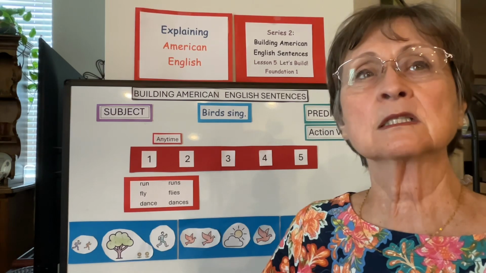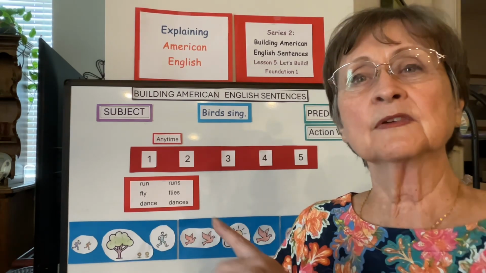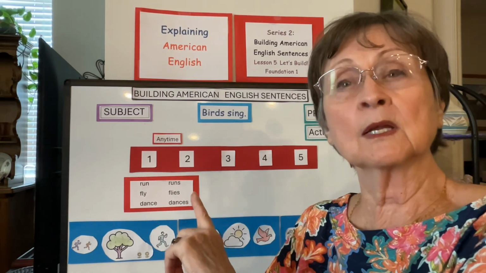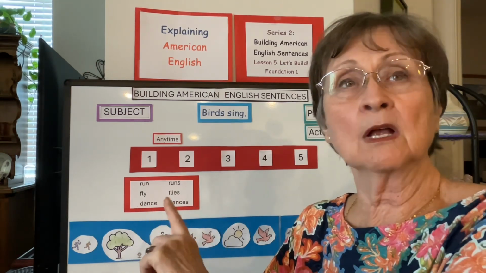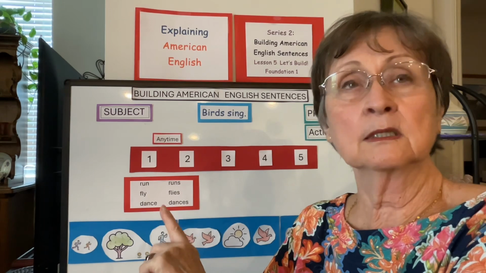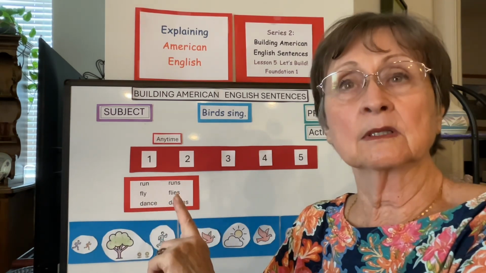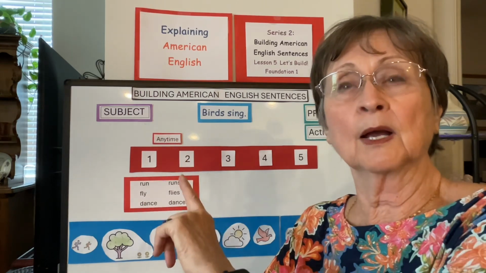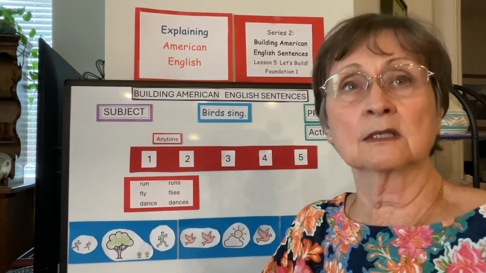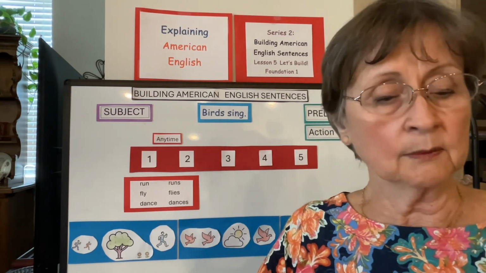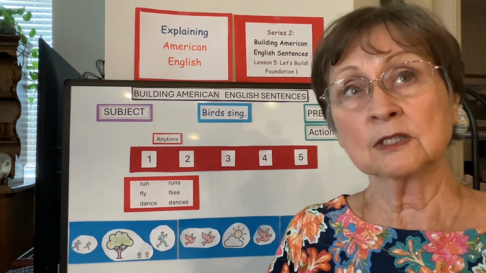And I'm not telling you a specific time with the verb. Now, I may add to the verb something that tells when, but the verb itself does not tell me when. It doesn't tell me whether it's past or future or present. The verb doesn't. So that's why it's an anytime verb. I can add to that to tell you when. So, in order to build, I'm going to need to use adjectives and adverbs.